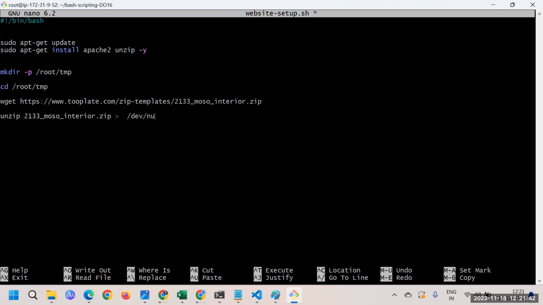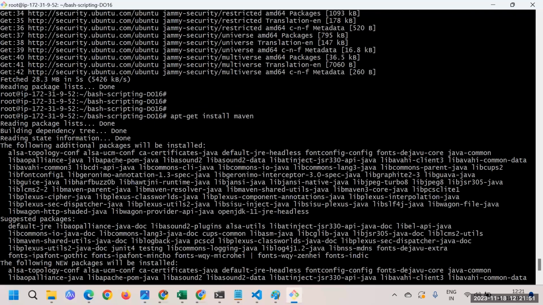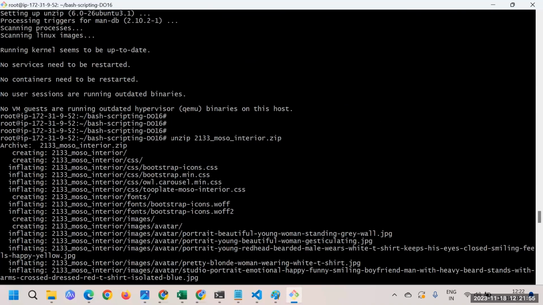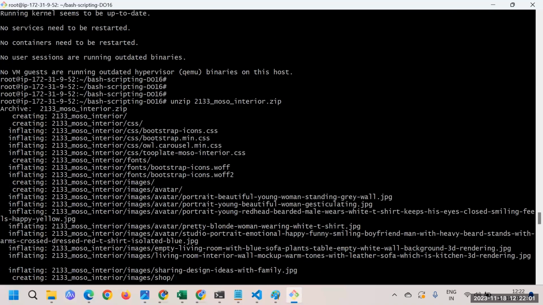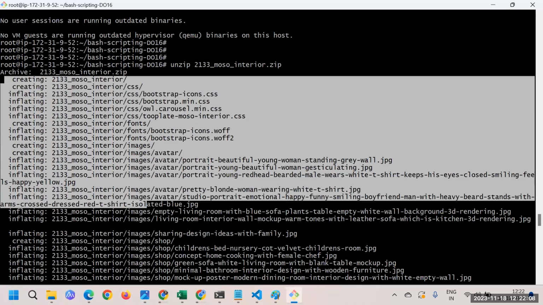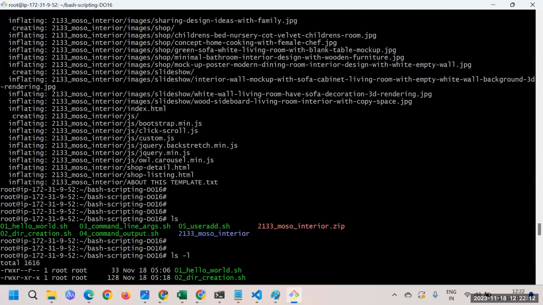I'll tell you. Let me first go back, save this script and get out of it, and let me show you what I'm talking about. Let me show you when we did that one. Yes, here we have it. Whenever we say unzip and give the file name, the extraction of the file happens, and you can see there is so much stuff. Maybe I want to avoid this, I don't want to see this.